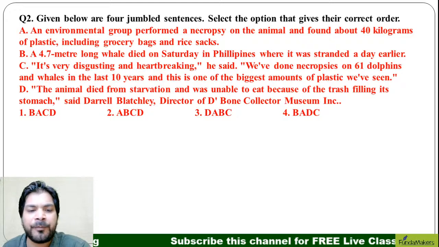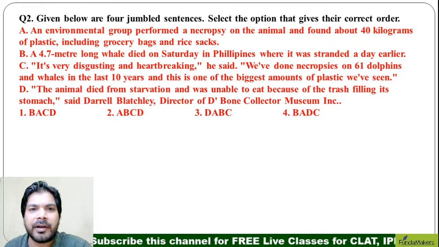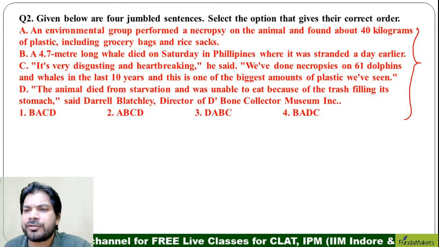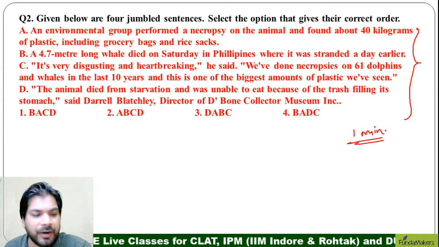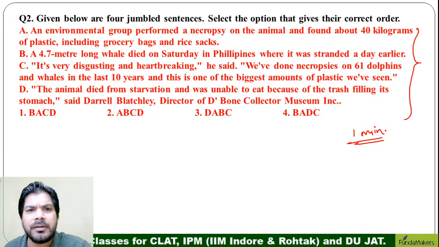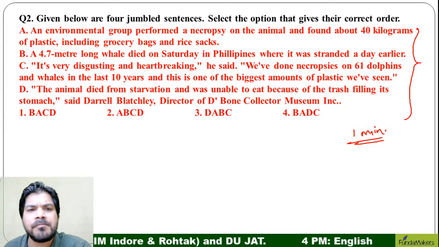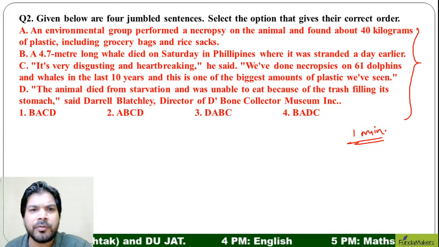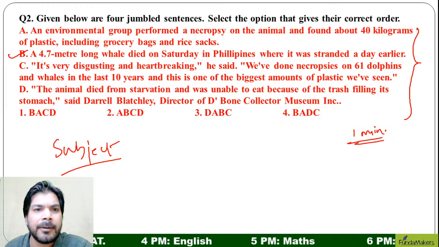In this one, we have four sentences which are jumbled together. We are going to solve it right now. I request you all to read this question and give me the right options. I give you 1 minute to solve this question. Solve it fast, everybody. It's a very easy question. First of all, when you read all these statements, you will see where the subject is. The first statement is what?